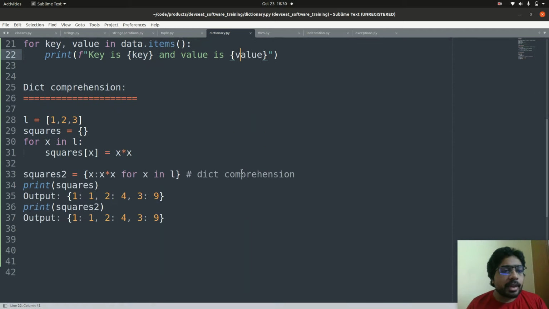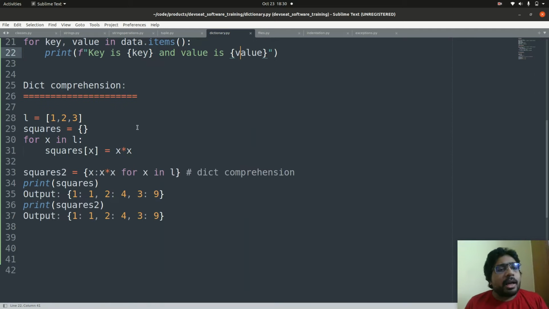Dict comprehension. Now if you want to generate a dictionary of this format where the key is the element from the list and the value is the square of that number, then you can loop over the list like this and prepare a dictionary with key as x and value as x into x. The same thing you can do in single line using dict comprehension, where whatever dictionary key value pair that you want to be present in the dictionary, you can place it in the first place, x colon x into x, and the loop statement you can keep it in the second place.